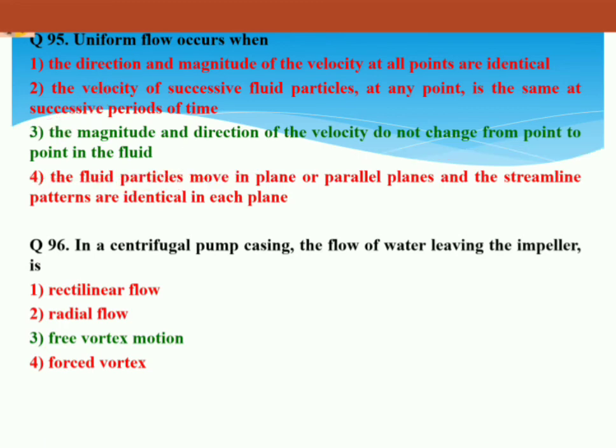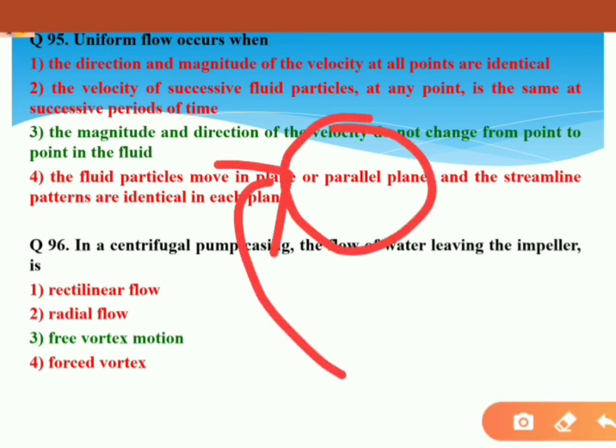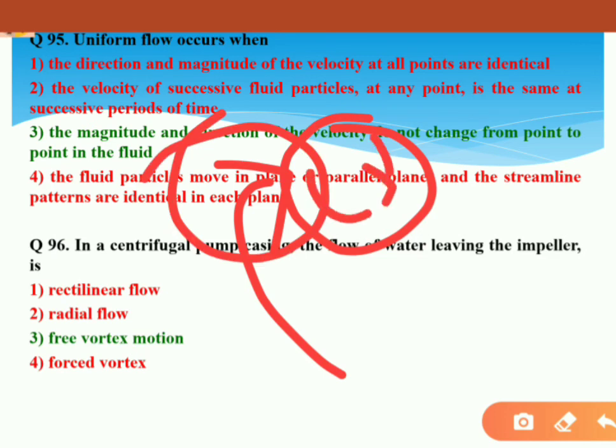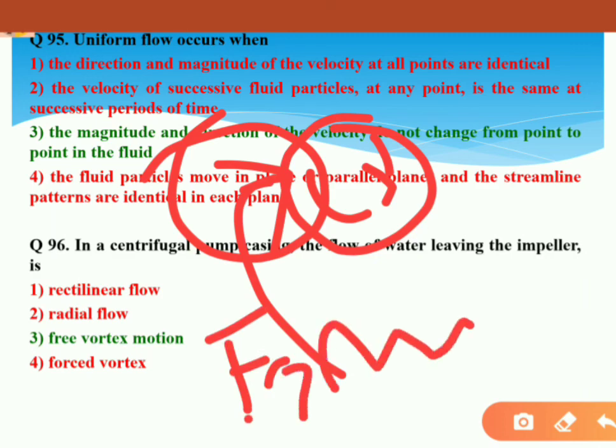Next, question 96. In a centrifugal pump casing, the flow of water leaving the impeller is. So here remember, the flow of water at the inlet of a centrifugal pump is a forced vortex, but while leaving the impeller it's a free vortex.